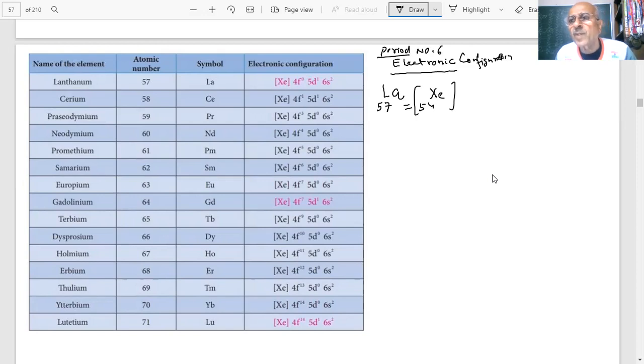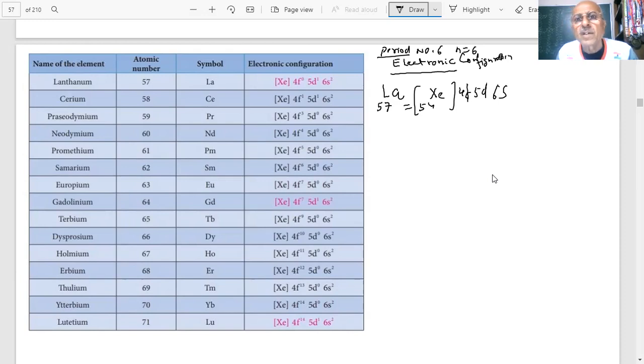Lanthanides are 6th period. Actinides are 7th period. 6th period means the last shell is which one? n equal to 6. That means the outermost shell will be the 6th shell. So I write 6s. And then n minus 1 means 5d. And n minus 2 means 4f in general. That is how I write.